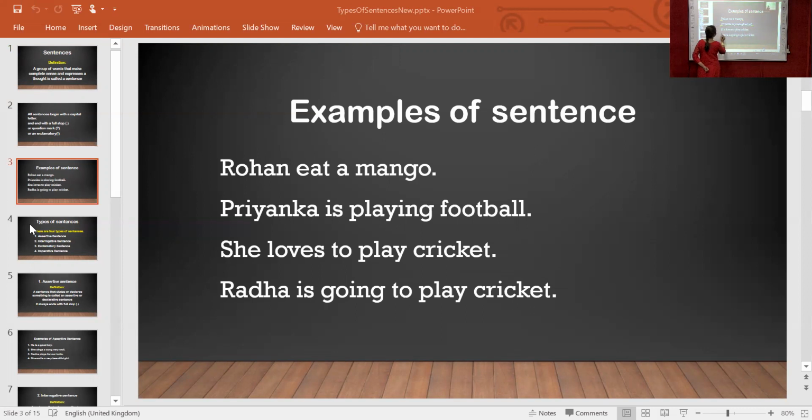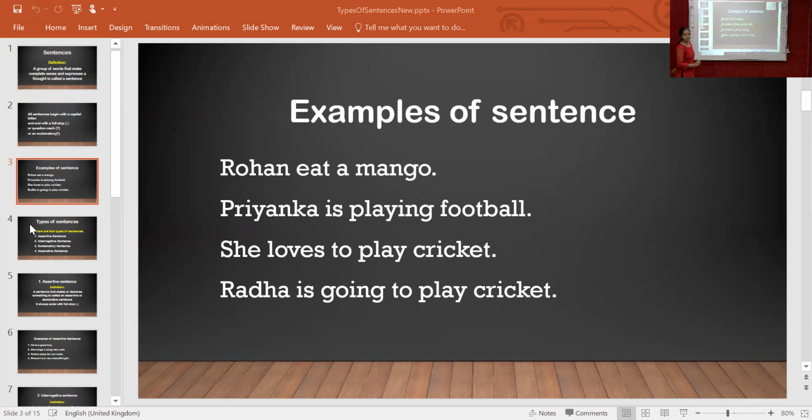Now the third one, she loves to play cricket. Now see, the same thing is there. Here is full stop and the first letter is capital. So it is a full sentence. Now the fourth sentence, here full stop is there and the first letter is capital. Now see, all the sentences are perfect.